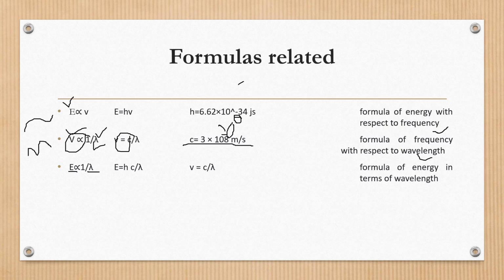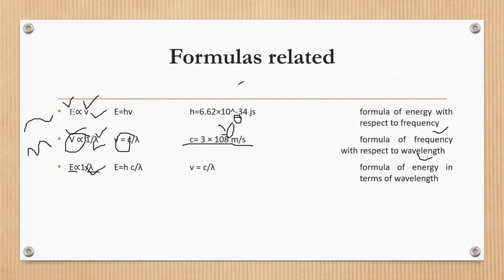Now energy is also inversely proportional to wavelength, as energy is directly proportional to frequency. It's a common thing that if energy is directly proportional to frequency, it should be inversely proportional to lambda.